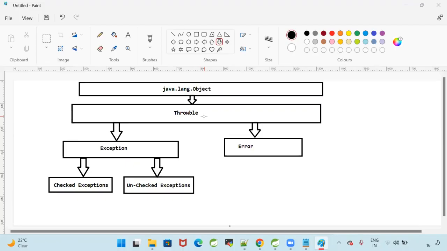So when we talk about exceptions, we need to talk about throwable. Throwable is a superclass for all the exceptions and errors in Java. From throwable, exception is there, error is there. Exception means we can handle, error means we cannot handle.